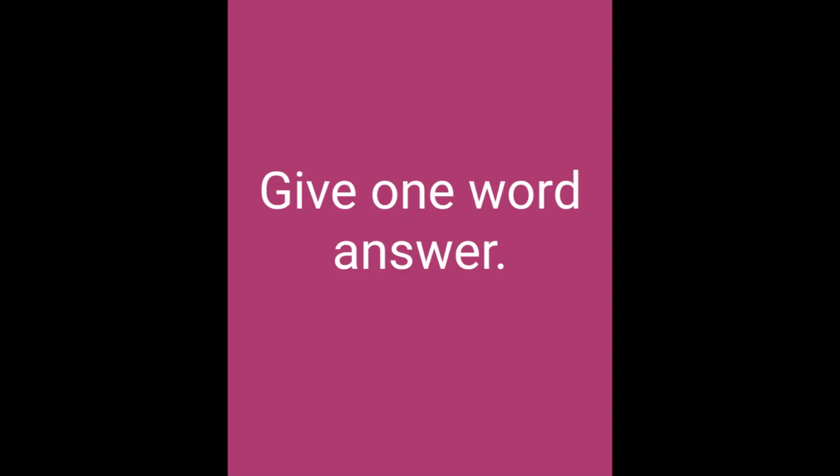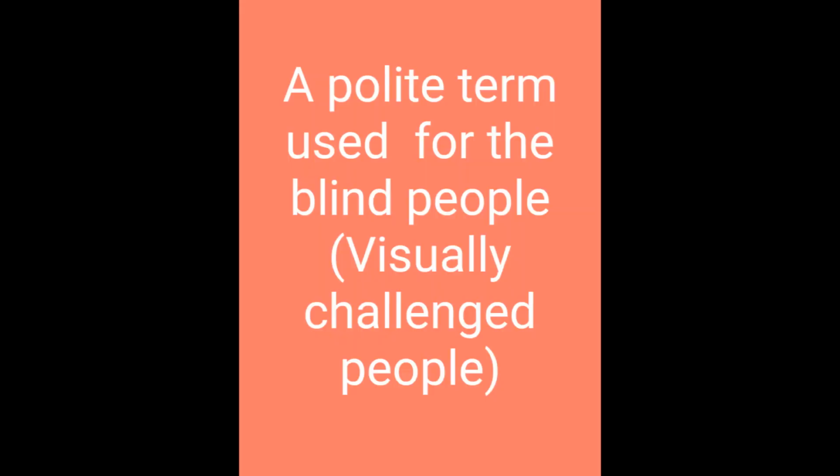So starting with the first question of this worksheet, that is give one word answer. Number 1, a polite term used for the blind people. It is visually challenged people. I told you that we have to treat the differently abled people with courtesy. We can't call them blind or something which is very disrespectful. So we have to be very sensitive and polite towards them. That is why we use the term visually challenged people.